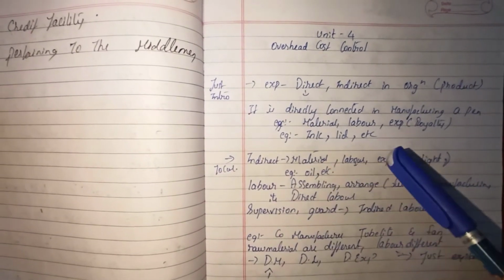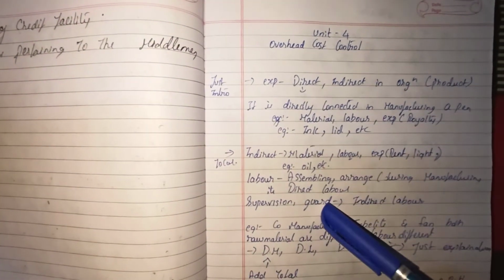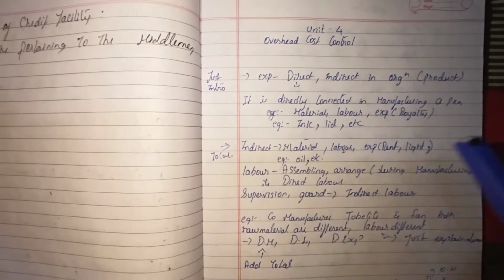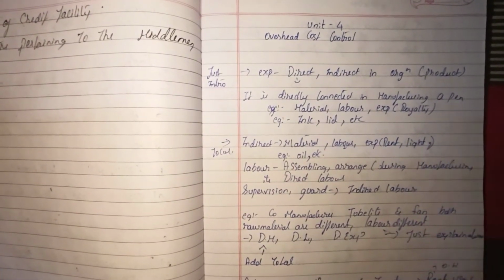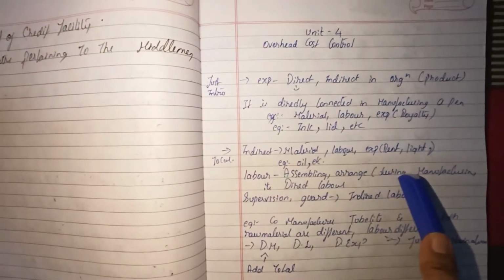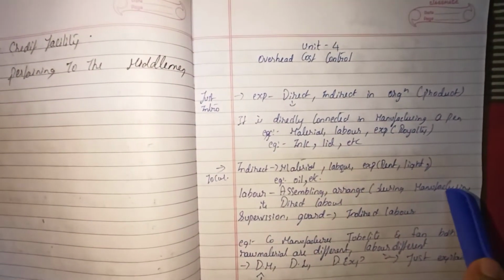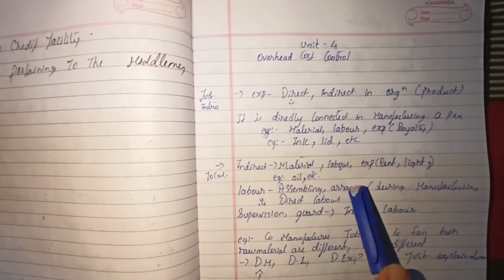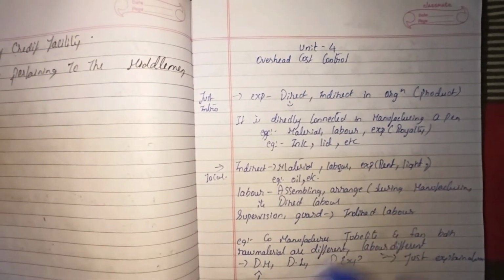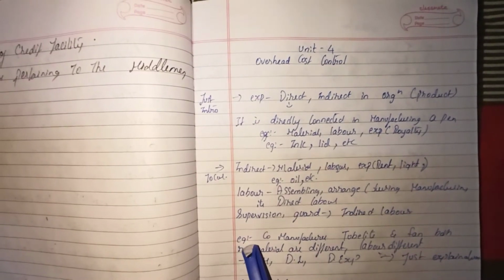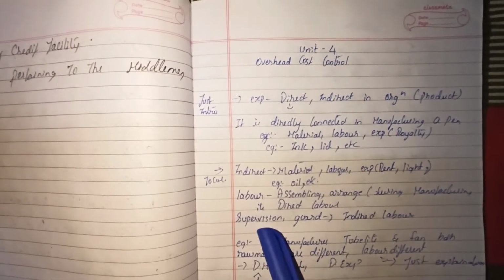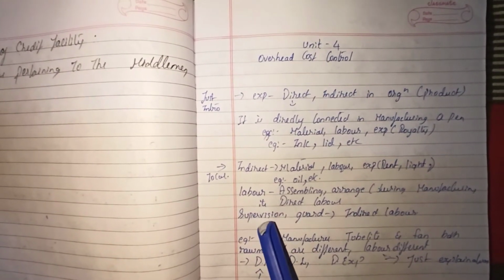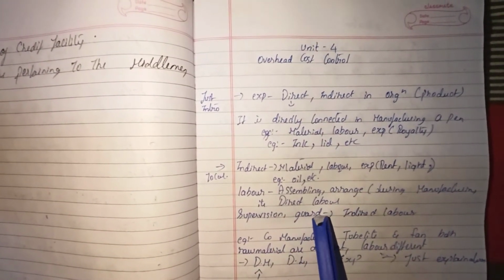When I talk about indirect labor, we have two kinds of labor: direct labor and indirect labor. What is the meaning of direct labor? Direct labor are those directly connected with manufacturing a product. For example, you are assembling a product, or arranging a product. That is direct. Indirect labor are those people who are supervisors, or who act as a guard in the organization.